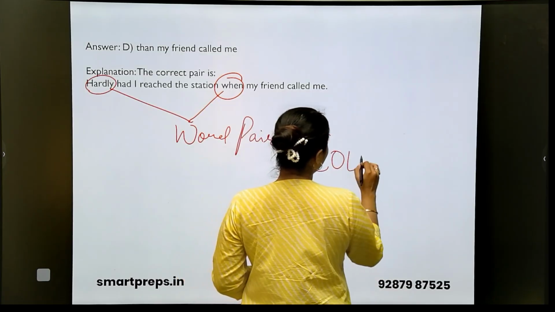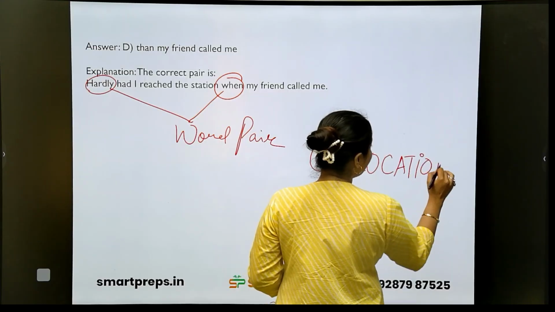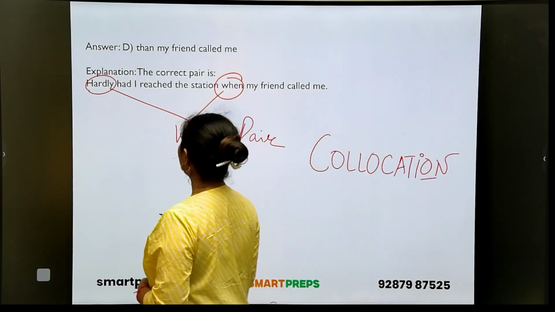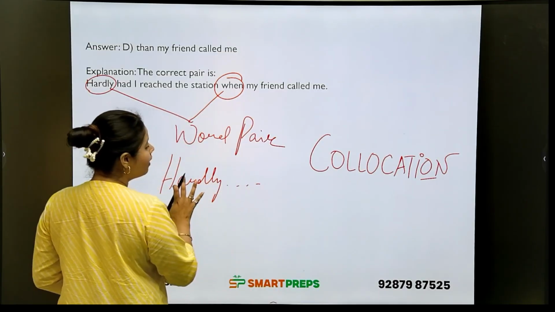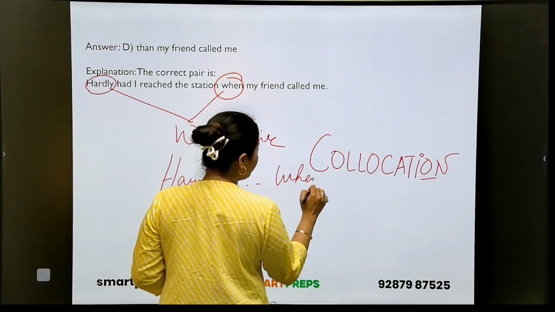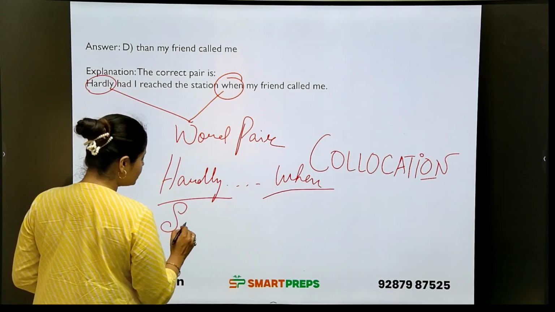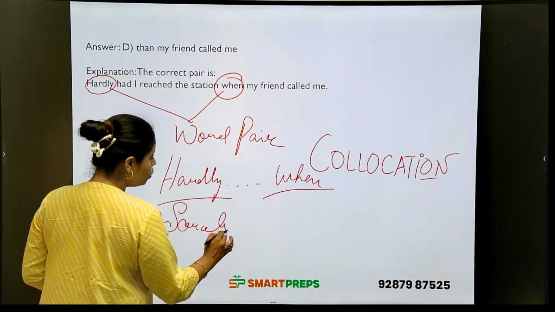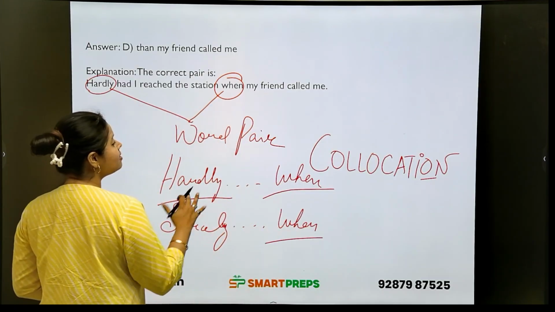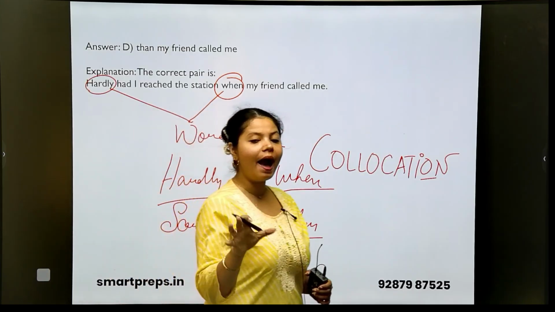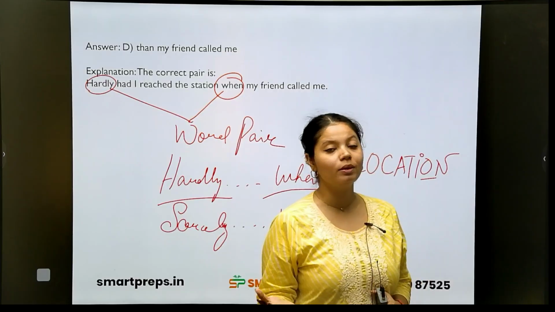Okay, I hope you must have watched my class regarding collocation where we study a lot of word pairs. So whenever we talk about hardly, we always use when. So we begin with hardly and in the middle of the sentence we write when. Okay, so whenever hardly is used, always when will be there. More such words are scarcely, where also we'll be using when. Okay, hardly, when, scarcely, when. So these are some word pairs. I already have a recorded class on collocation where I taught about the word pairs. I hope you must have watched that class.